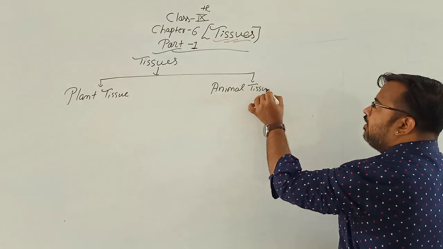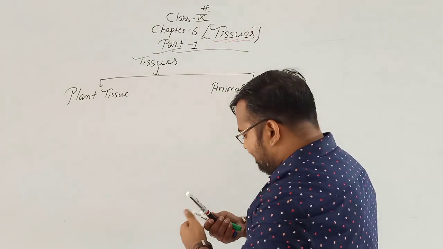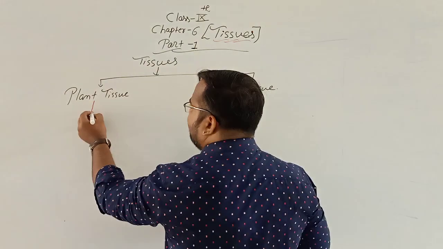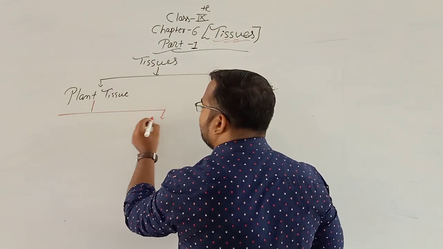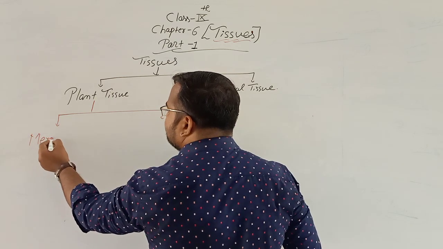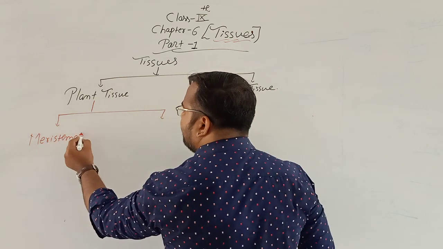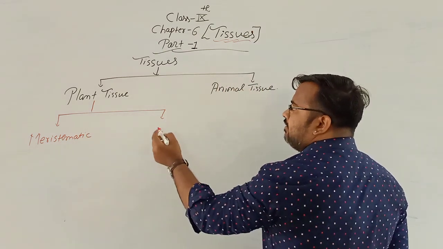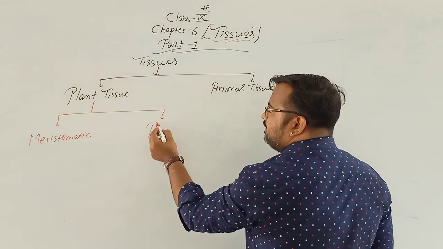Now the plant tissues are further divided into meristematic tissue and permanent tissue.